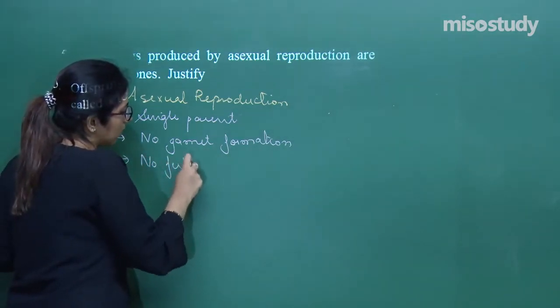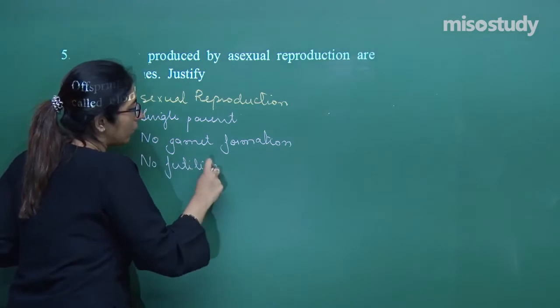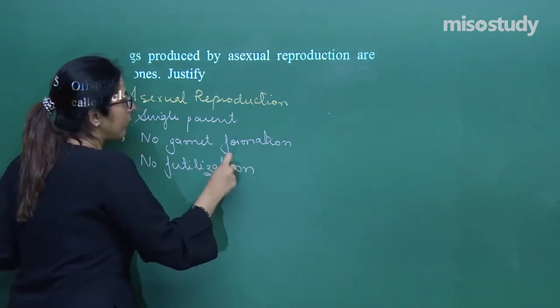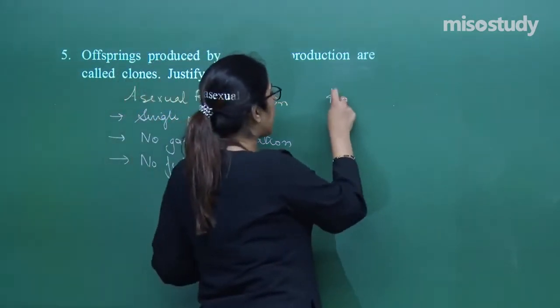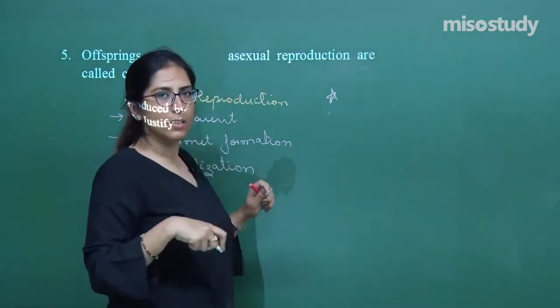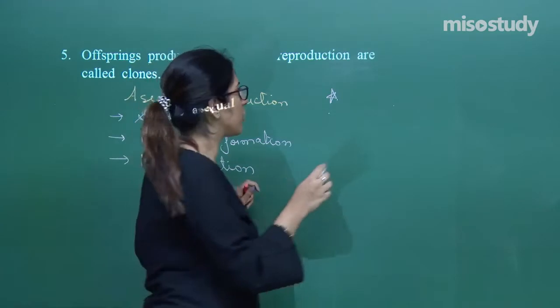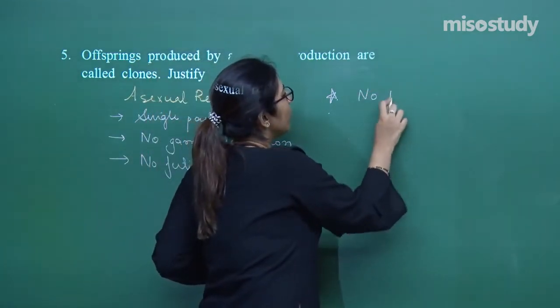happen. When there will be no fertilization, no gamete formation, no meiosis, nothing is happening, in that case can I say that in this asexual type of reproduction there will be no recombination.